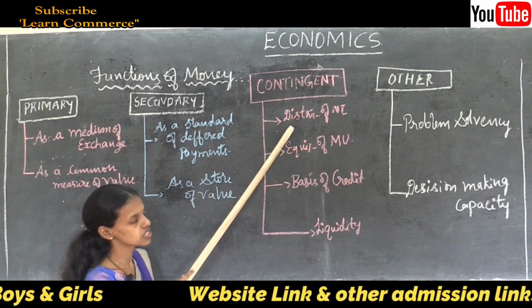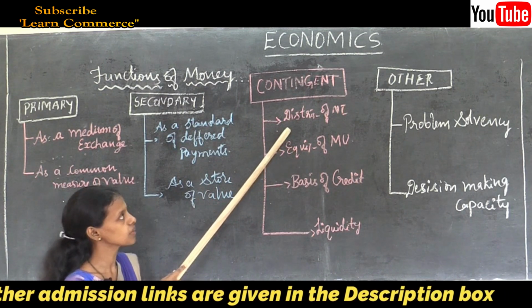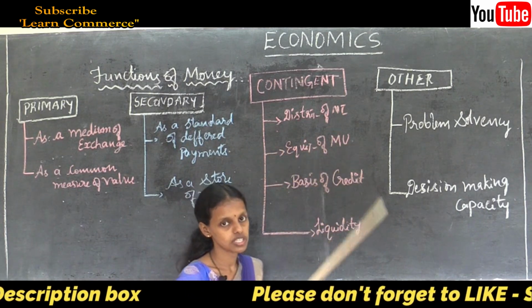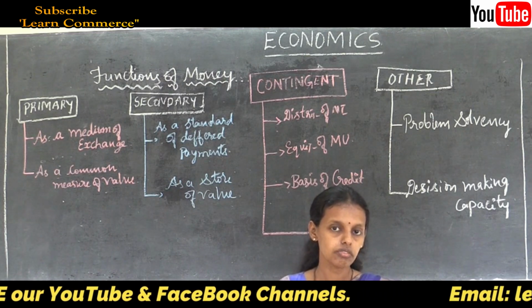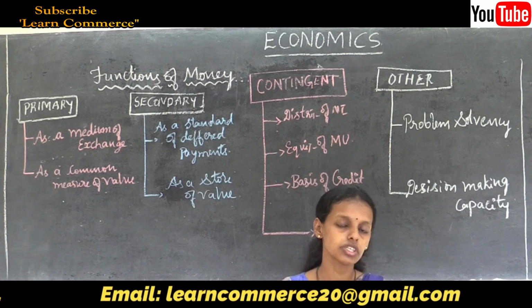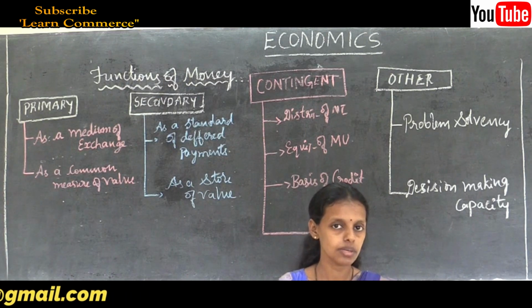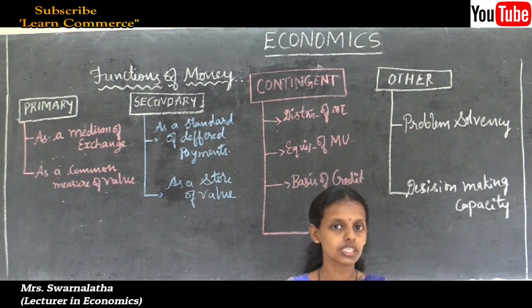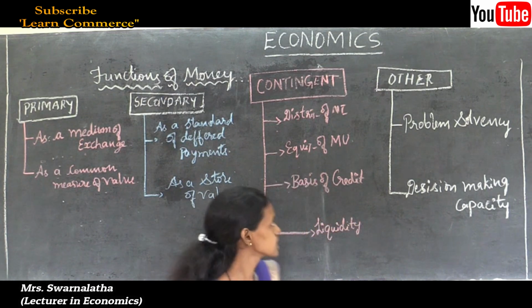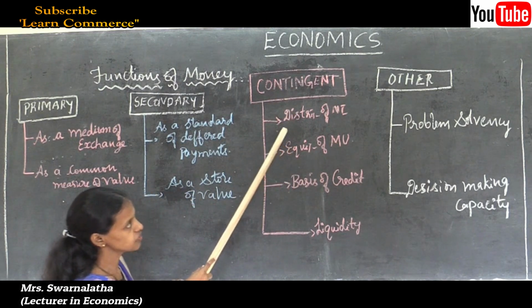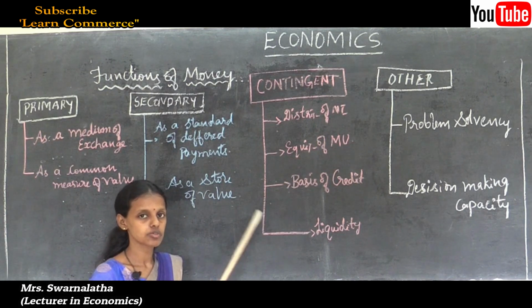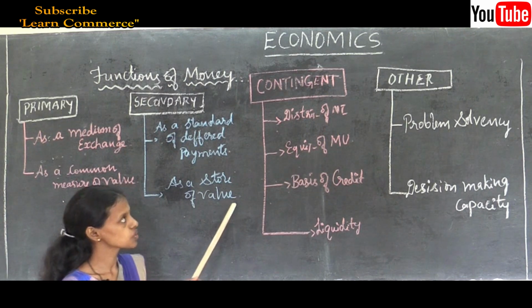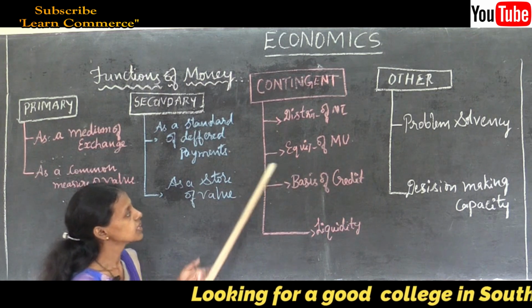The first main contingent function, or tertiary function, of money is the distribution of national income. National income is distributed through factor payments. Factor payments are nothing but rewards given to the factors of production: land, labor, capital, organization. The rewards are given in the form of factor payments, that is, rent, wages, interest and profit. Thus the contingent function is distribution of national income. National income should be distributed in an equitable manner through factor payments.